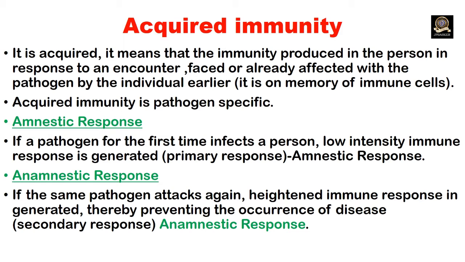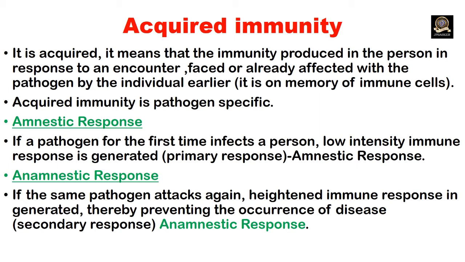It means that the immunity produced in the person in response to an encounter with a pathogen is already affected by the pathogen, by the individual earlier. It is in the memory of immune cells. Acquired immunity is pathogen specific, and the immune response is of two types.